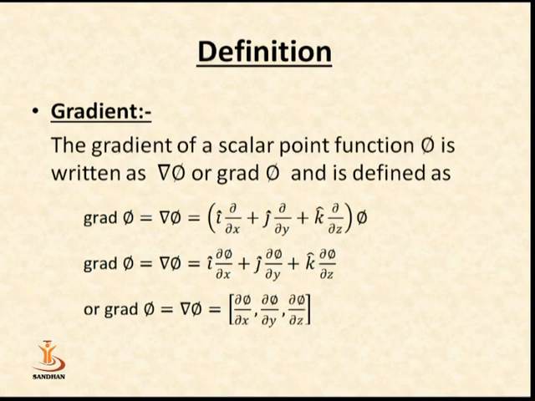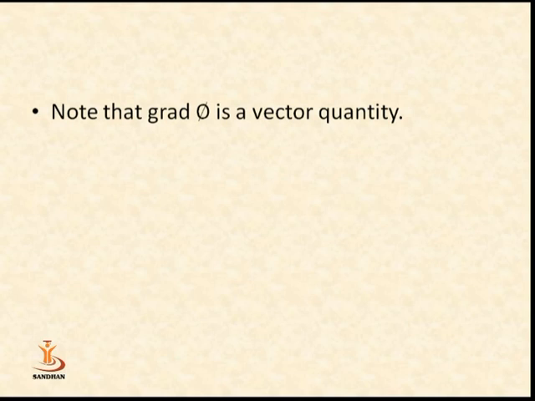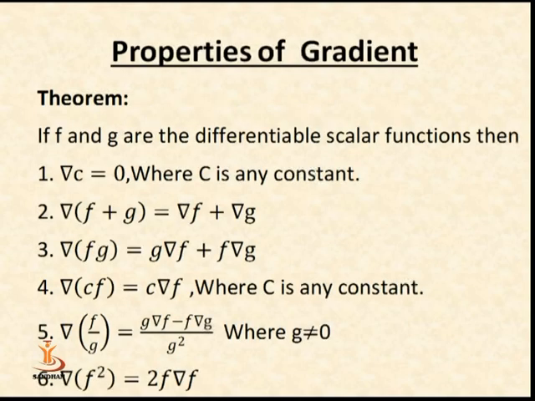So, when we want to convert the scalar point function to a vector point function, we use the gradient function. Now, grad phi is a vector quantity. Now, we see the properties of the gradient. First, if f and g are differentiable scalar functions, then del c is equal to 0, where c is